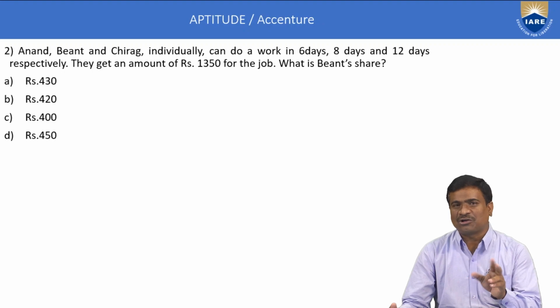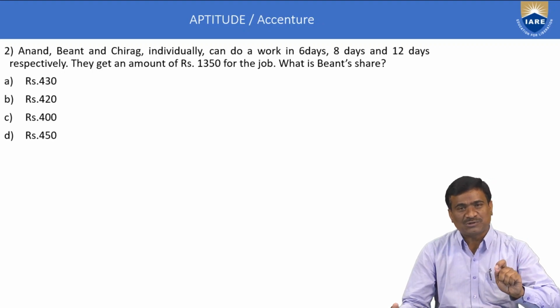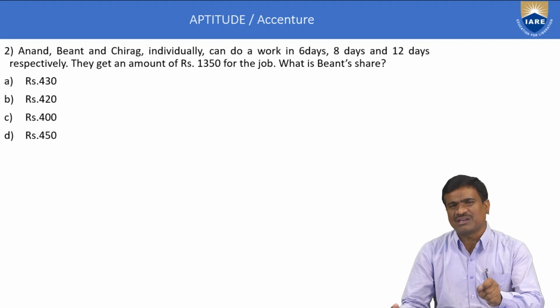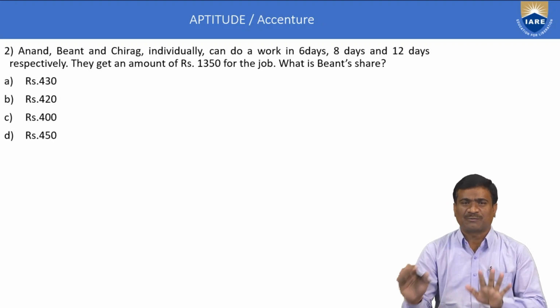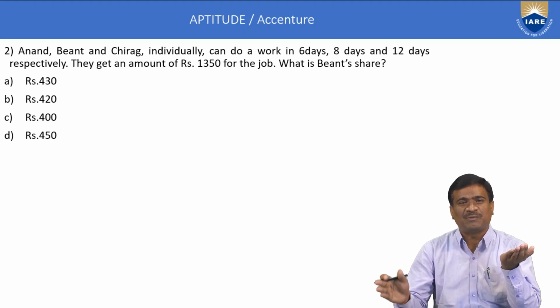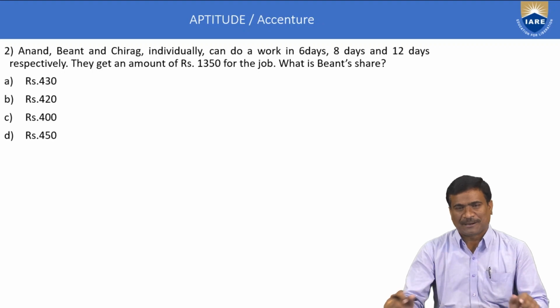Suppose we consider two quantities, A and B. A is directly proportional to B. Suppose A is equal to 2 and B is equal to 3, then A is to B is equal to 2 is to 3. That is called direct proportion.